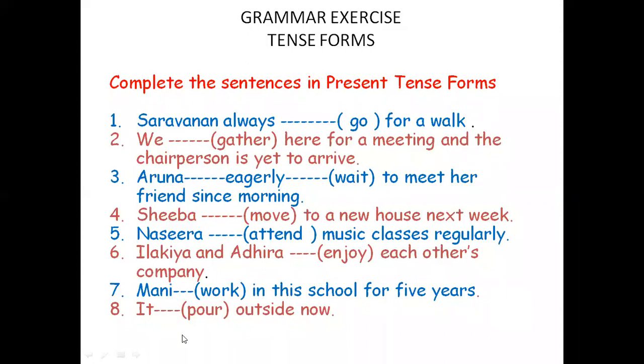Here, it is pouring outside now. It pours outside now. Both verb forms, simple present tense pours and present continuous is pouring, have the same meaning, same implication. So it pours outside now is as good as it is pouring outside now.